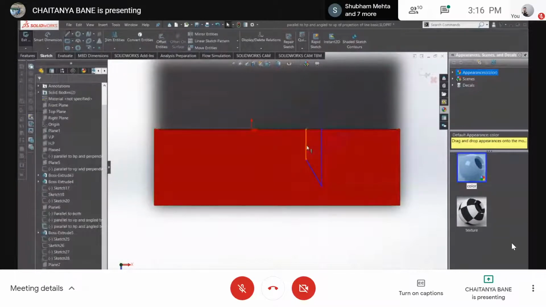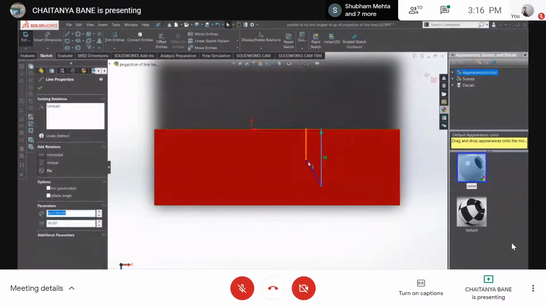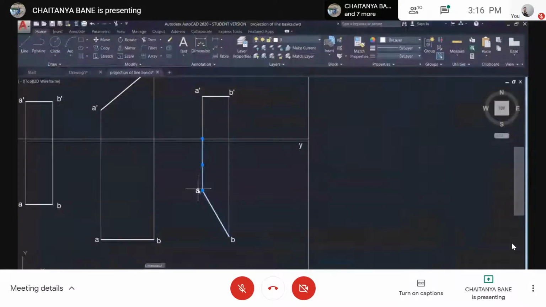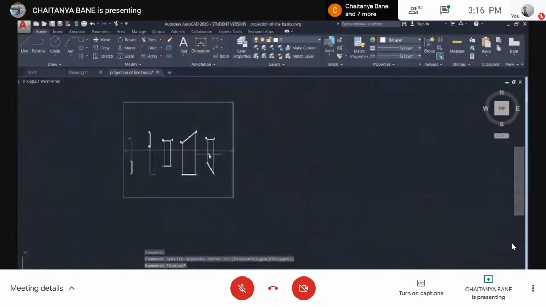If they have given me that, I can find these both lengths and then join this to get the top view, correct? ओके. So मैं ये लेंथ ढूंढा, a dash a मिला, ये लेंथ ढूंढा, b मिला, joined it to get the top view, correct?